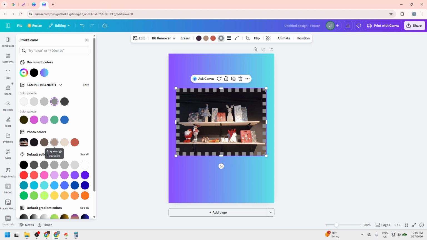That's it. By selecting your photo, opening the border style panel, choosing a line style, adjusting the weight, and setting the color, you can quickly create polished, professional image borders in Canva.